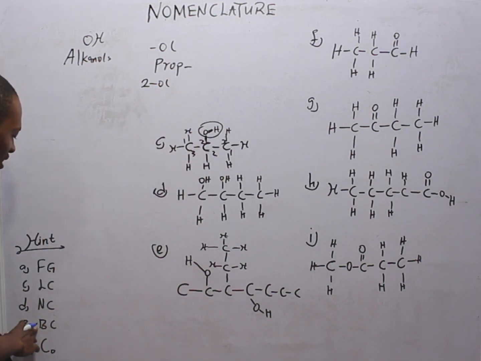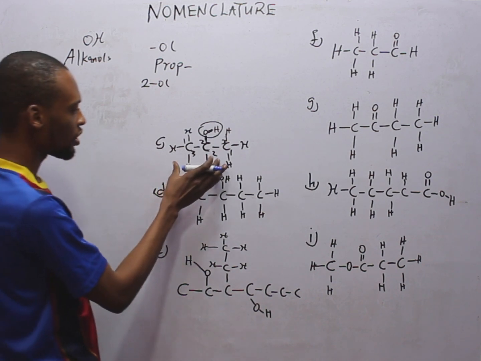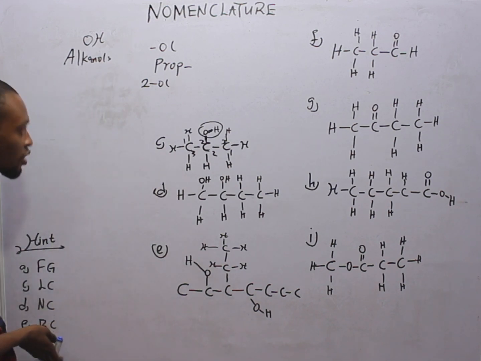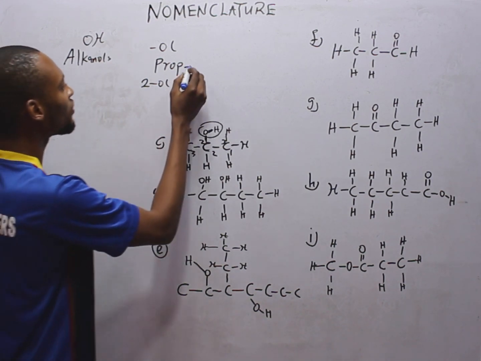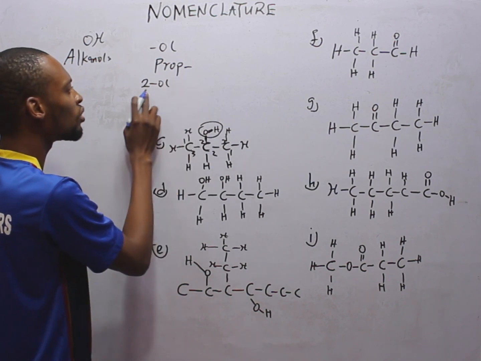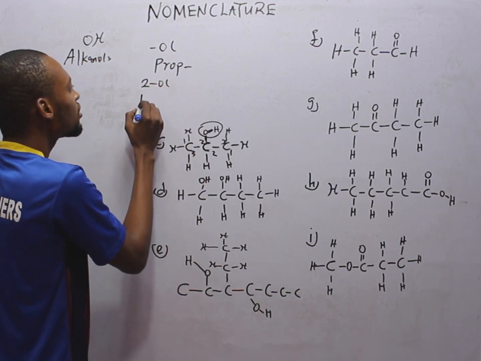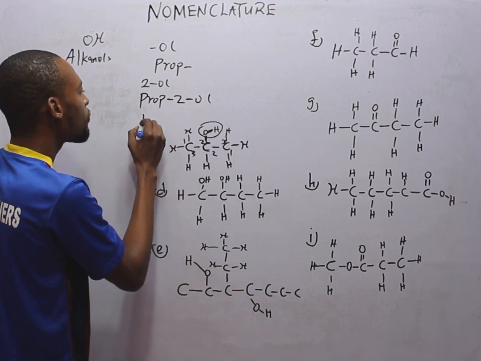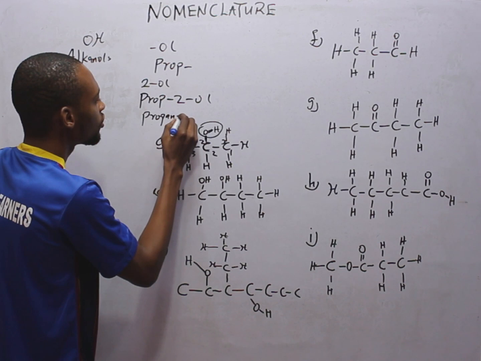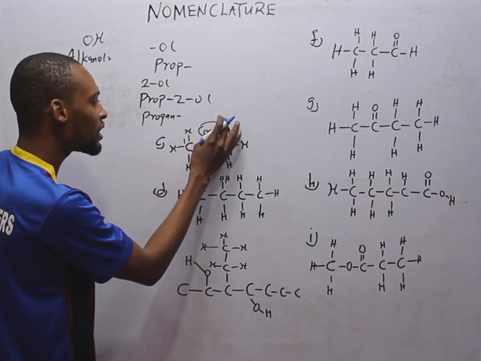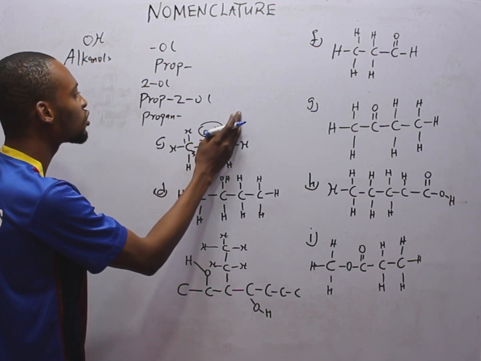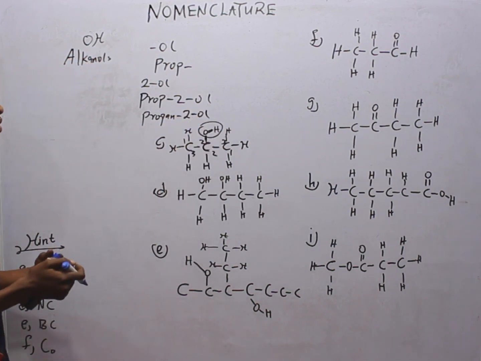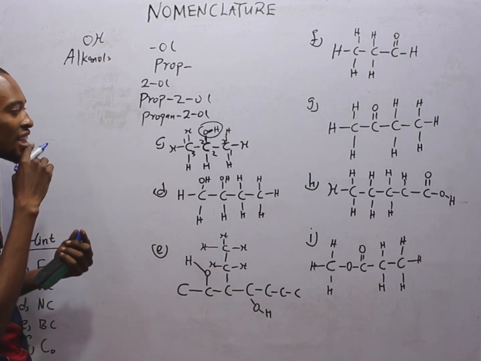The next one says, is there any branch carbon? Here, there is no branch carbon. So the next one is combine. So we simply have prop and 2-ol. That is simply propan-2-ol. Because it is an alkane with an OH functional group, propan-2-ol. This is the name. Now, what if it had a branch?